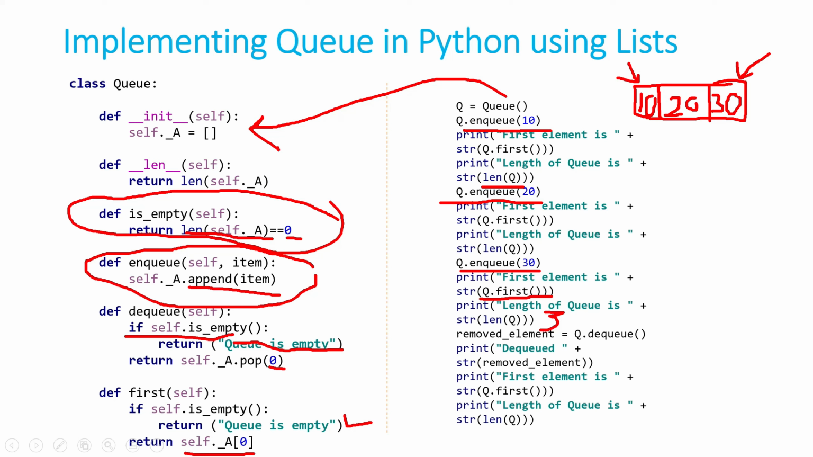Now 10 lies in the front and 30 is at the back. So the deletion should happen from the front. Then only this list will behave as a queue. So we are going to remove 10. The removed element now contains 10 and it will print it. Now if you say the first element, what is the first element? Now it is 20. And what is the length of the queue now? It is 2. So that is how you can implement a queue in Python using a list very easily.